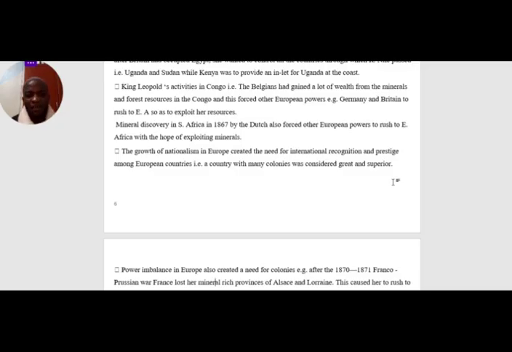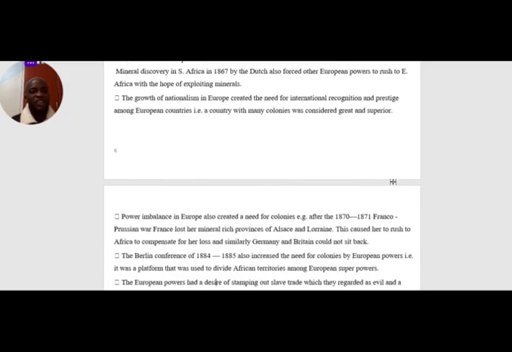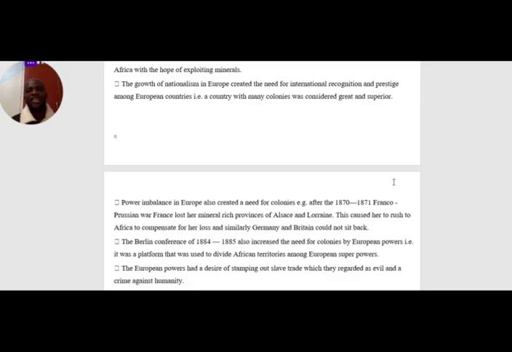So with the discovery of minerals in South Africa, European powers thought that maybe the entire Africa is covered up with such minerals. We have the growth of nationalism in Europe, which also created the need for international recognition and prestige. So many of the European powers were looking for territories just for prestige, just for respect. Because there is a man in America called Downs.